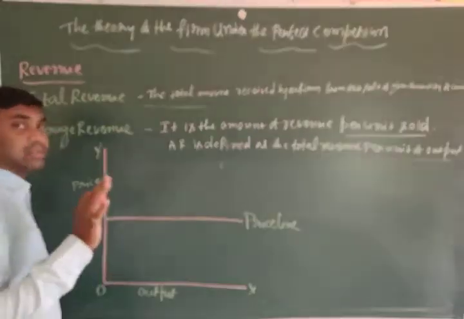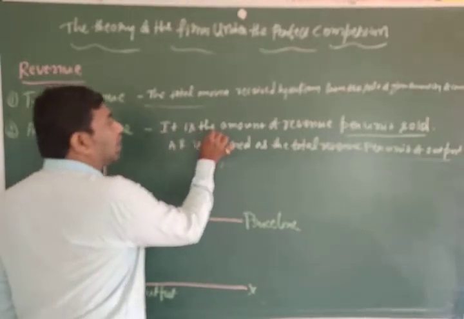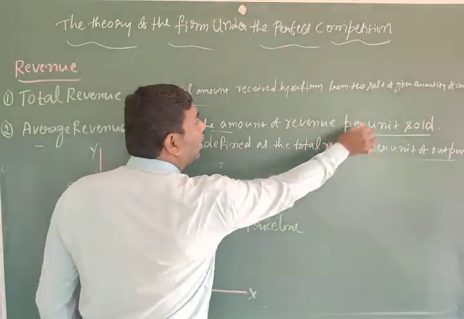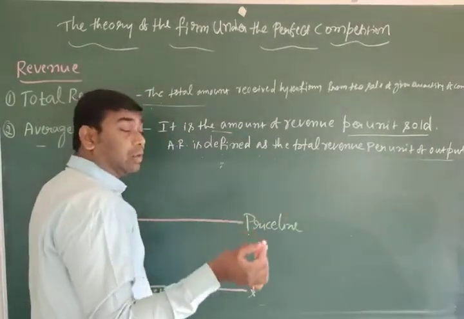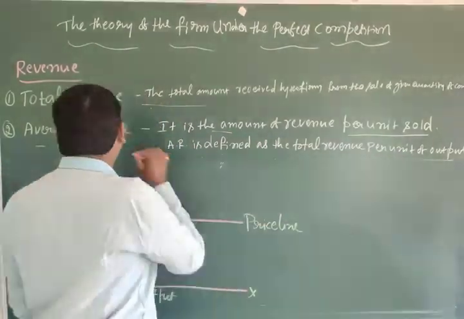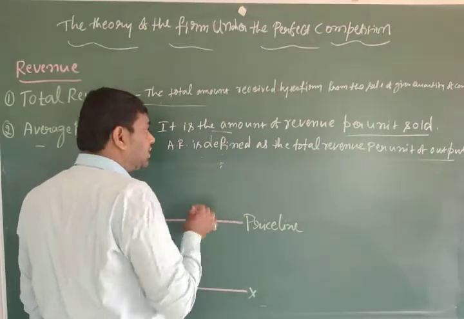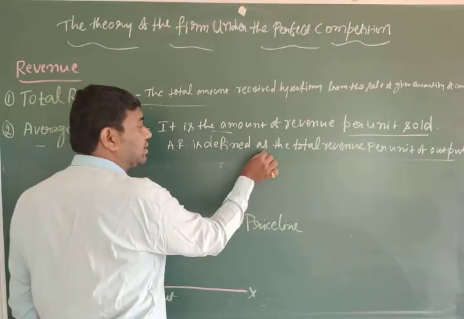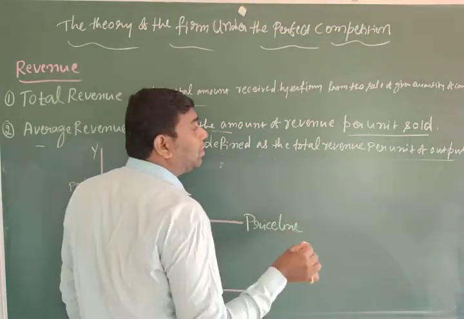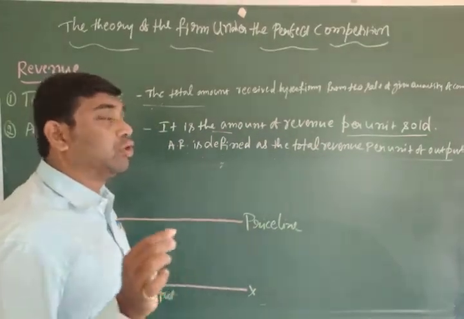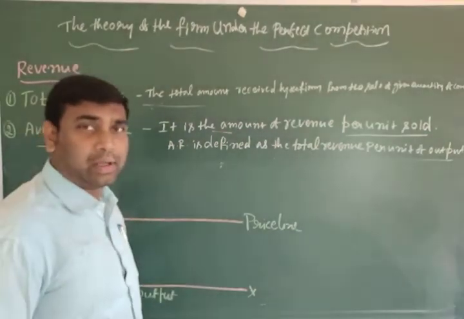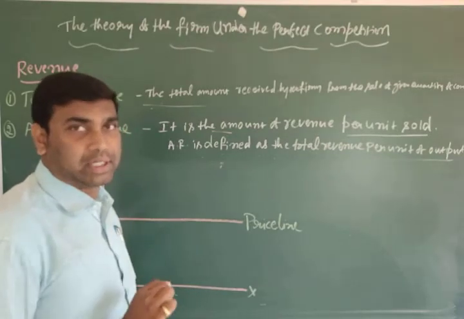Average revenue is nothing but the amount of revenue per unit sold. How much the firm is earning per unit, that is called average revenue. In other words, average revenue is defined as the total revenue per unit of output sold.